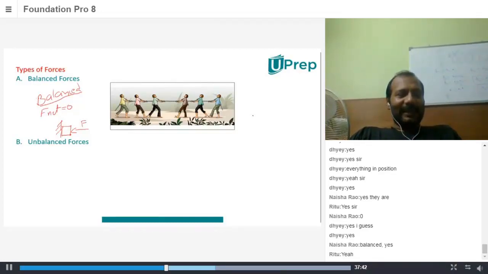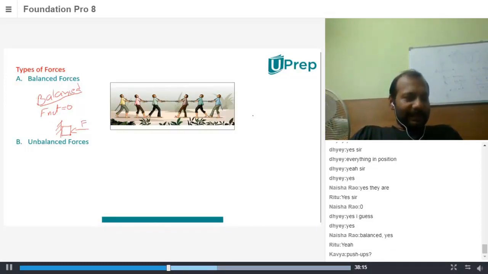Pulling a chair. Pulling a chair and the chair is not moving, that's what you want to say, Akshay? Any other example of balanced force?